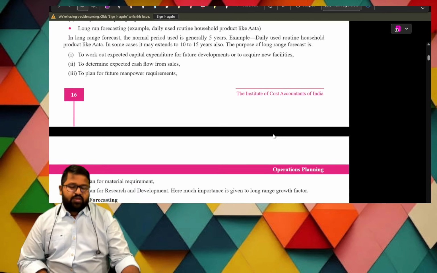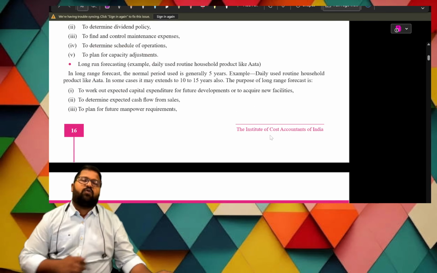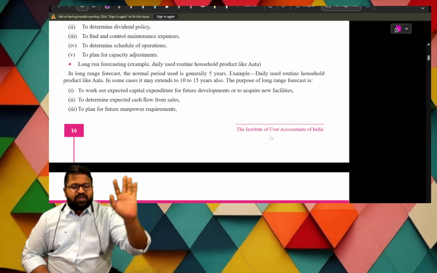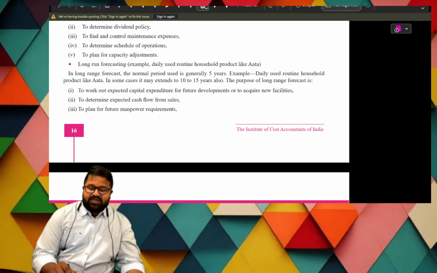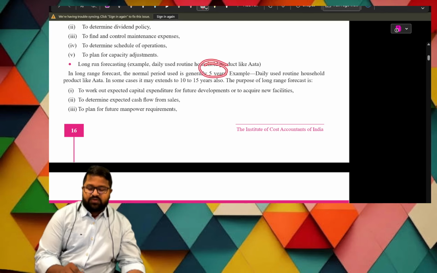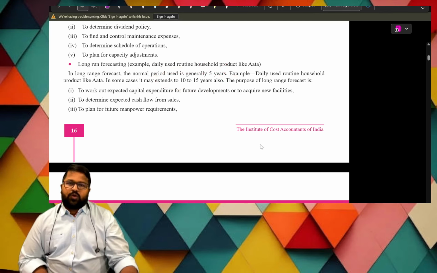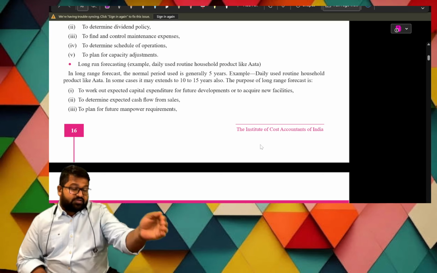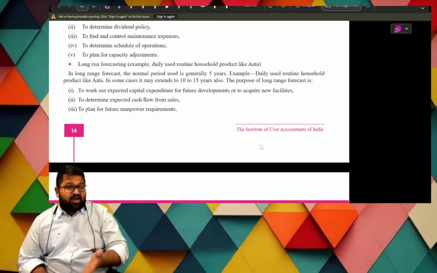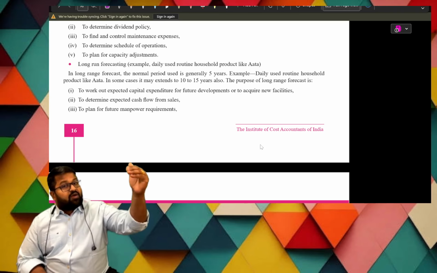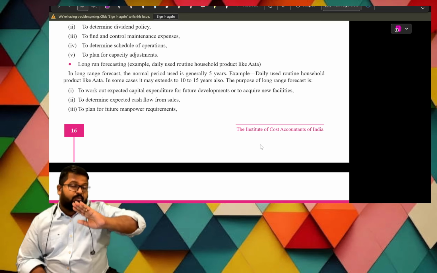Next, long range forecasting. What is this? Long range forecasting or long term forecasting. It is normally used for generally 5 years. In some cases, it may extend to 10 to 15 years also. The first one is a few weeks to say 6 or 8 months, the next one is till 1 or 2 years, and the last one, long run, is for 10 or 15 years. Sometimes it will be up to 5 years.